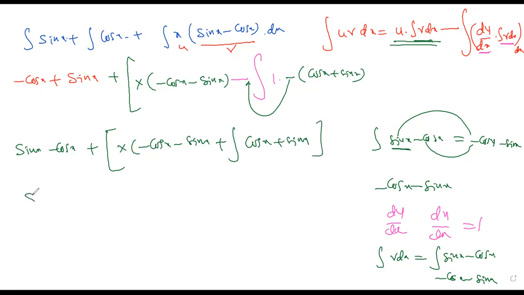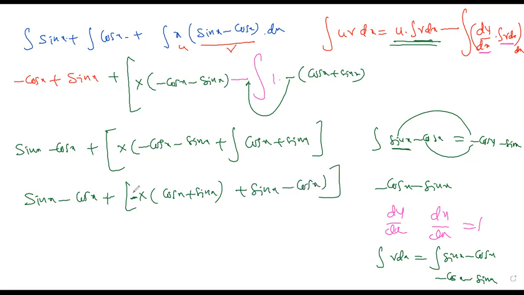Fine. Just 2 minutes. Minus sin x cos x plus integral of x, if I take minus common from here, this is minus cos x plus sin x. This again, integration of cos x means just sin x. Integration of sin x means minus cos x. Now if you open these brackets, because no minus is here, you can open directly.